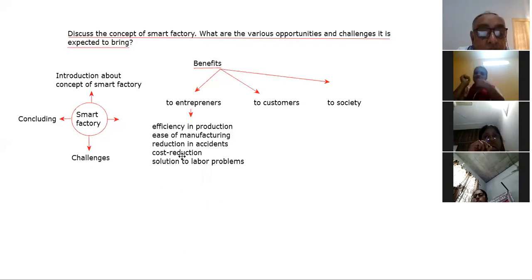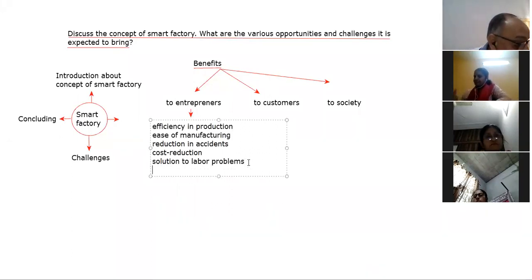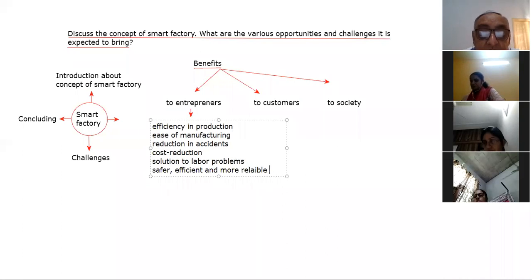Okay. So now the next point is safer, efficient, and more reliable operations.